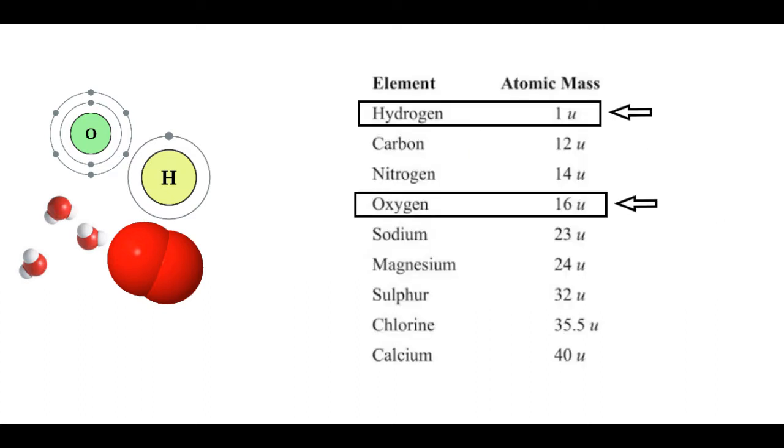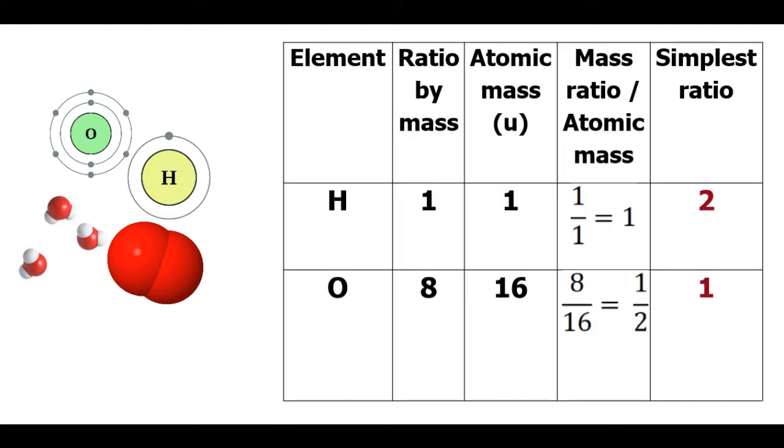Now from this table, we know that the atomic mass of hydrogen is 1 u and that of oxygen is 16 u. When you perform the operation mass ratio divided by atomic mass for hydrogen, you will get the value 1.